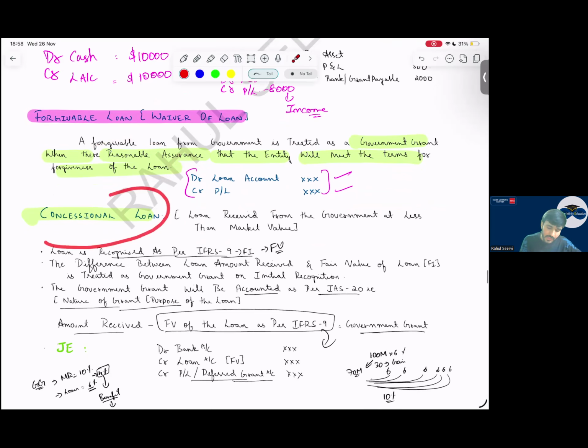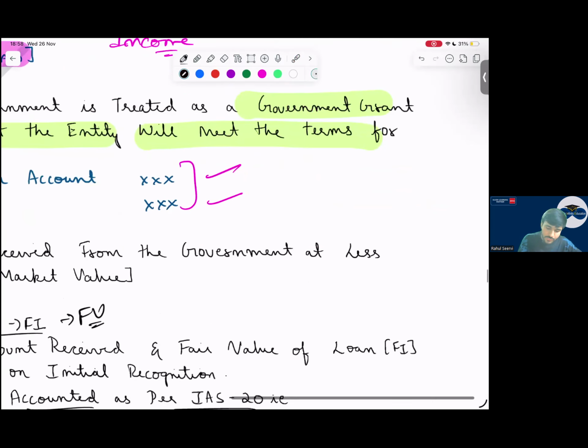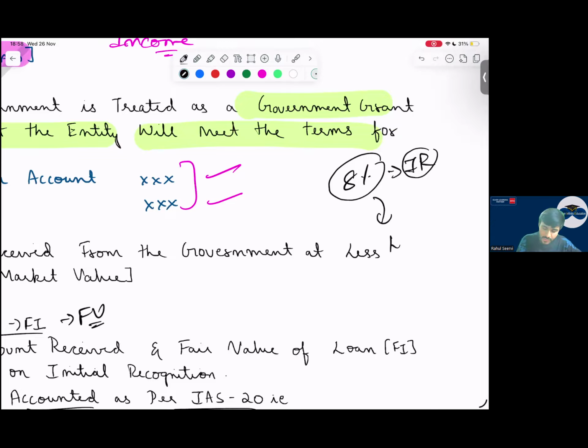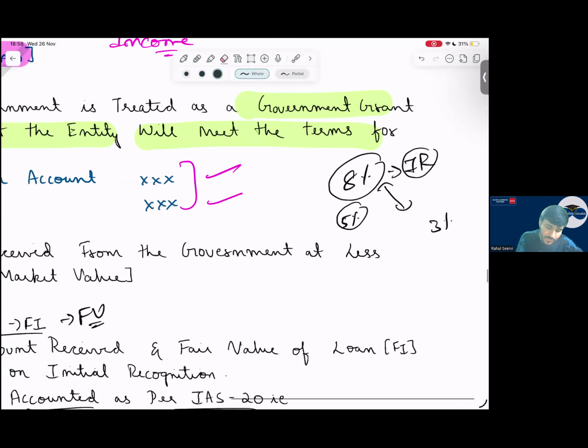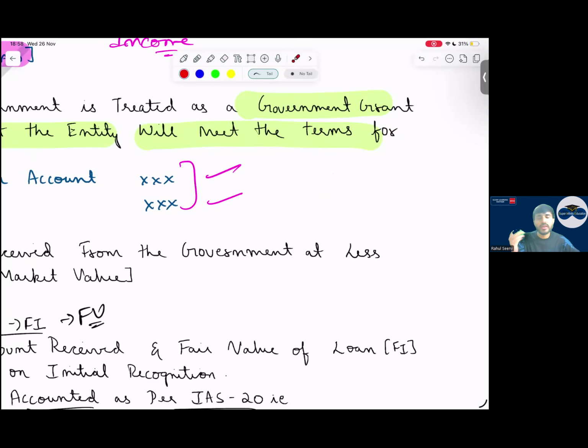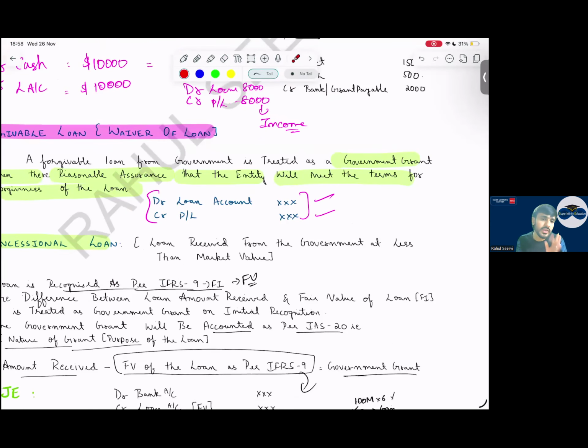Concessional loan means what, sir? Today in the market, the loan is for 8%. The interest rate is how much? 8%. Government has given us a loan at 4%. Now you tell me, what is the difference of 4%? Let me change the number here. Government has given you a loan today for 3%. That 5% is what, sir? That 5% is your benefit. Our benefit. So where will you recognize this benefit? You will recognize it into P&L. Calculation is not tested, only have an idea in your mind for theory purpose.